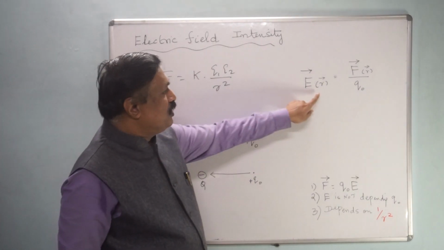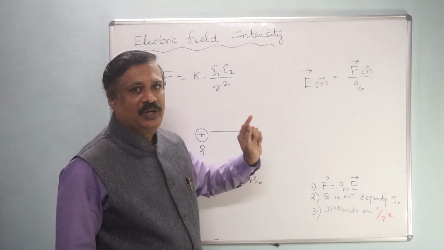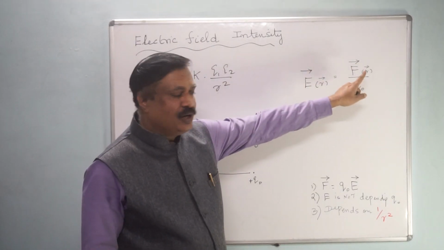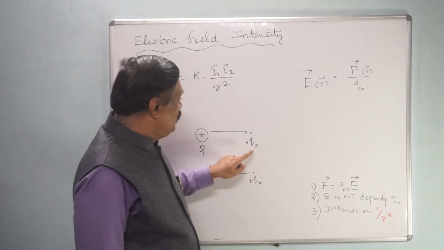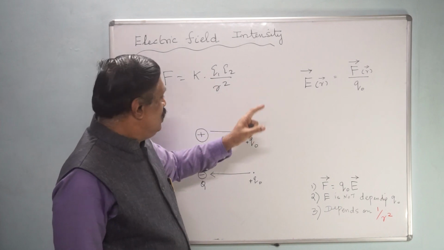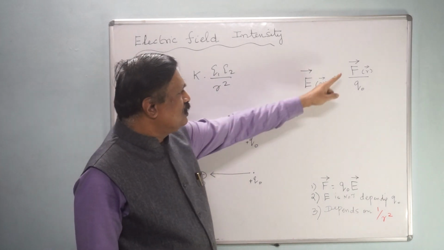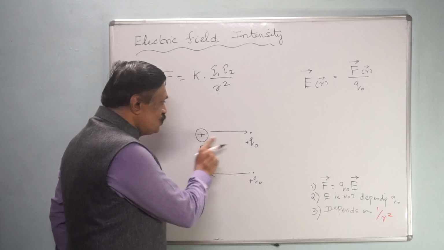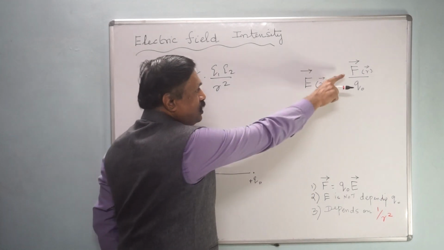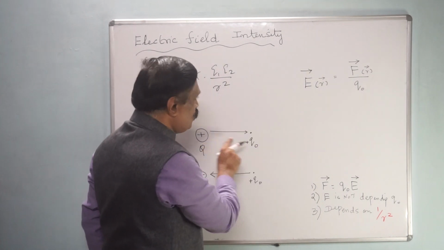Here electric field means it is for a single charge only. Therefore F, the same Coulomb's force, is divided by this charge. F is the force between two charges. I'll explain this arrow a little later.